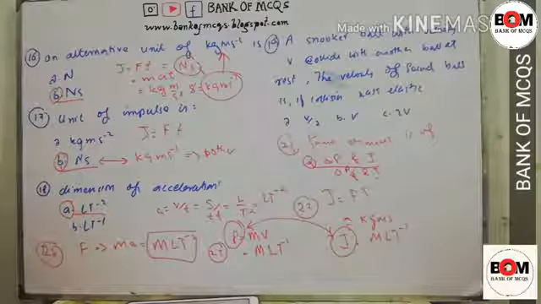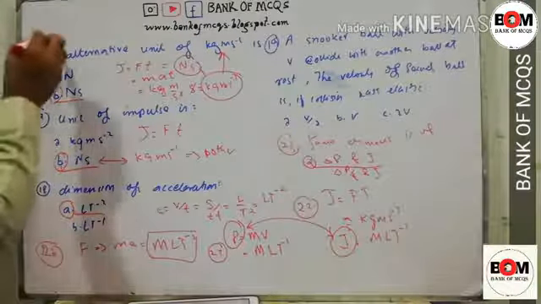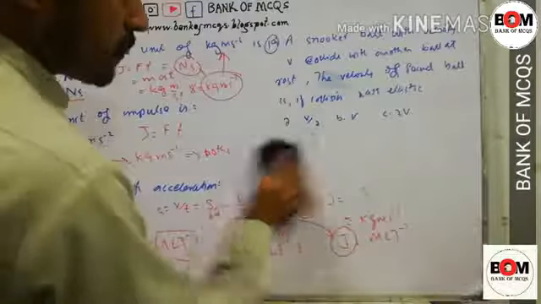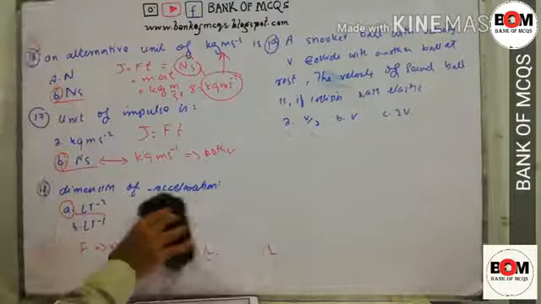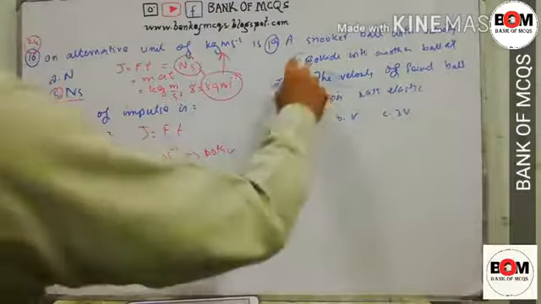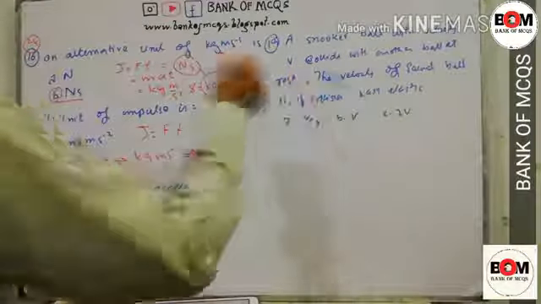The next is MCQs number 19. This is MCQs number 19. So MCQs number 19, they tell us that a snooker ball with velocity v collides with another ball at rest.